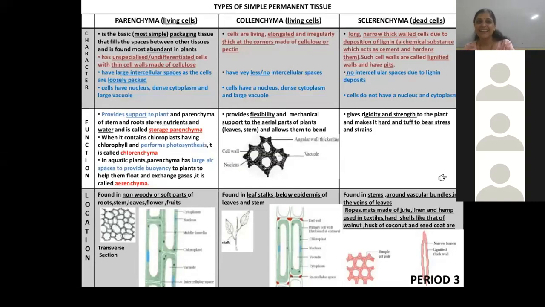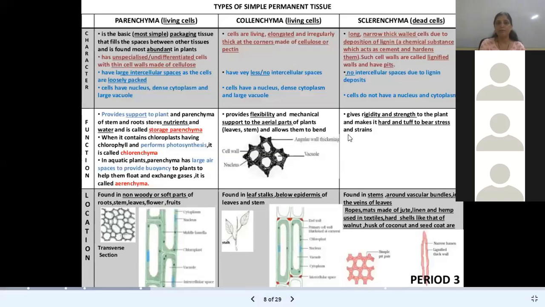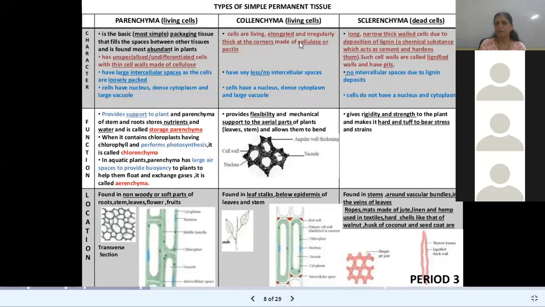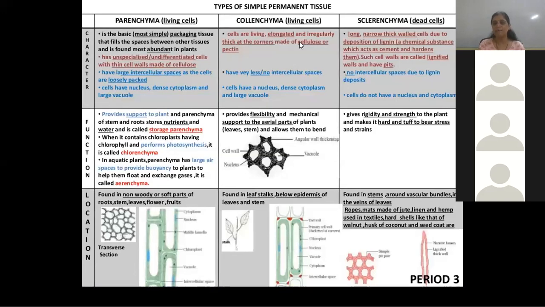So parenchyma provides support to the plants. Then parenchyma helps in storage. And in this parenchyma, there is a large air gap, which helps the plant to float. That is called aerenchyma. Actually, parenchyma has two types, chlorenchyma and aerenchyma.